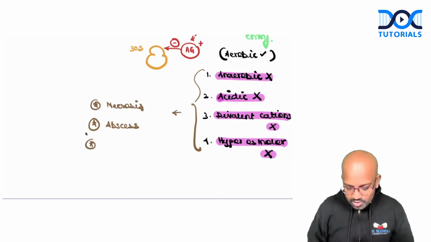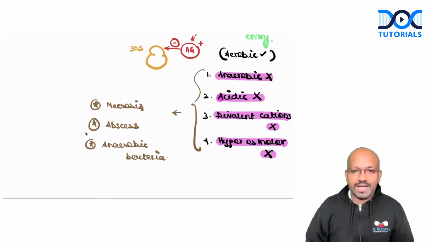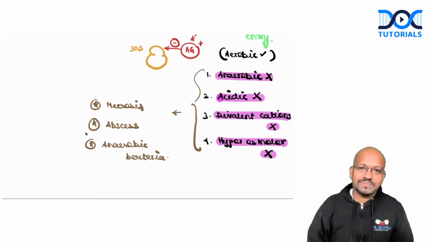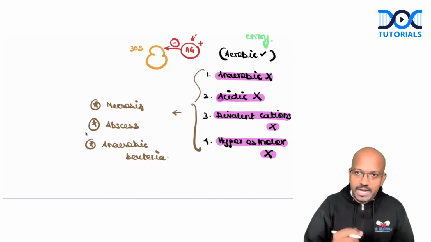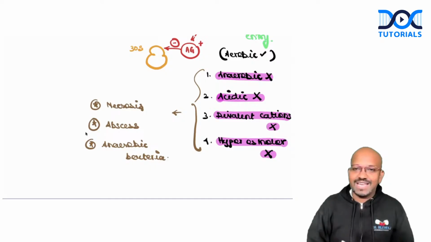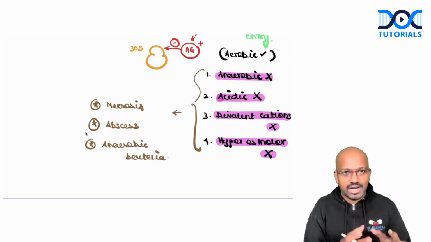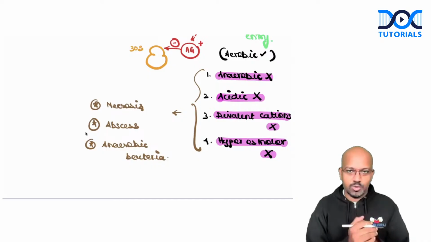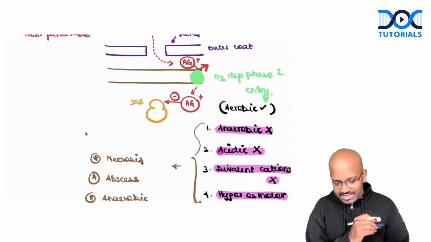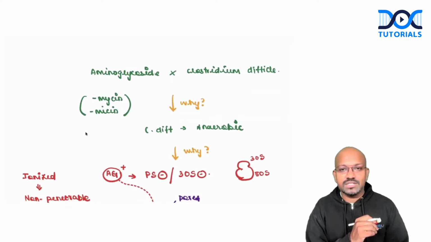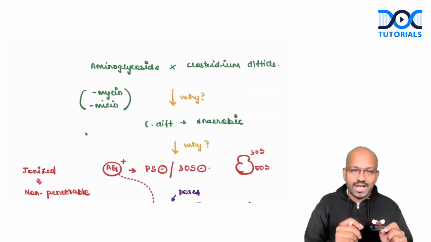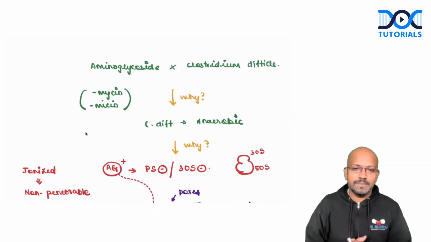And also, most importantly, in terms of anaerobic bacteria or anaerobic environments, for example, Clostridium. So be it Clostridium difficile, Clostridium botulinum or Clostridium tetani, in none of these bacteria will aminoglycosides be effective. Why? Because these bacteria are all anaerobic in nature. This is the take home point here, guys. This is the important question about the why conundrum of why aminoglycosides will not be effective against Clostridium difficile.